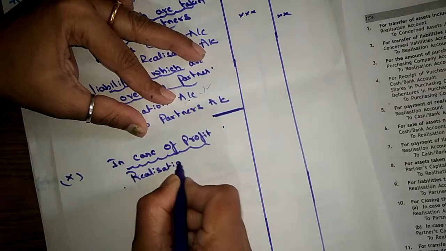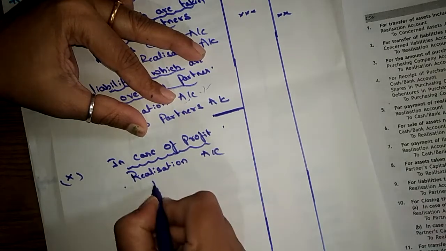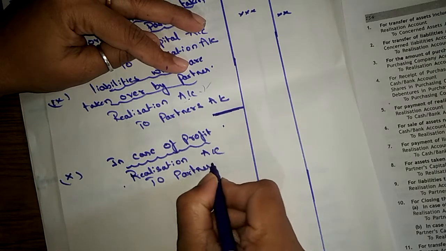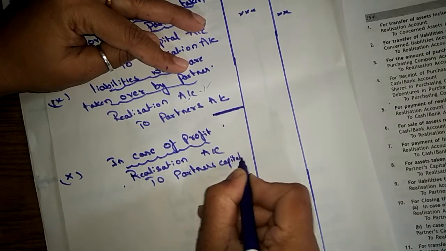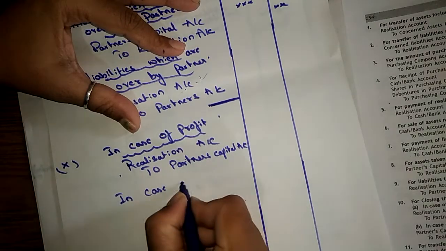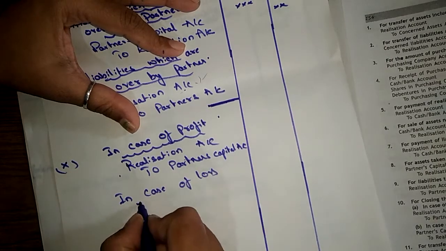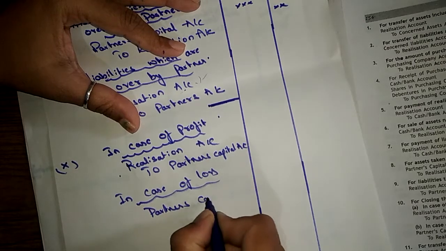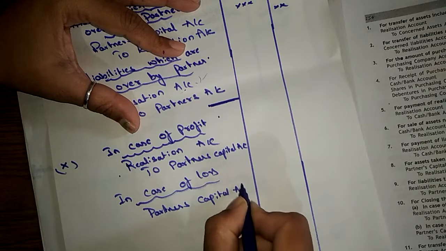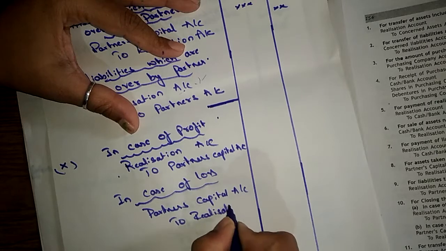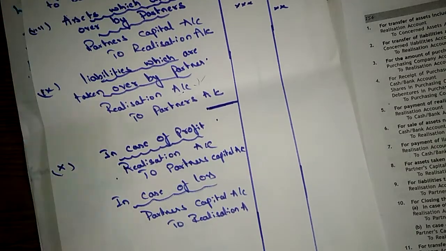Realization account to partner's capital account. In case of loss also, partner's capital account to realization account. So we transferred the profit or loss to partner's account.